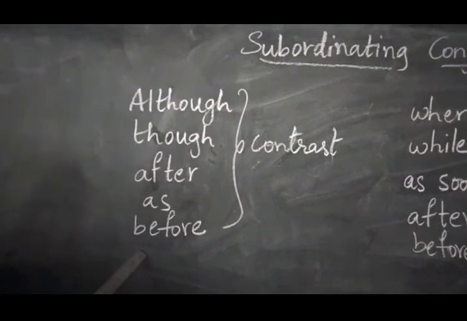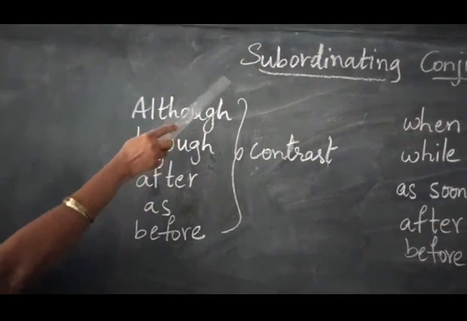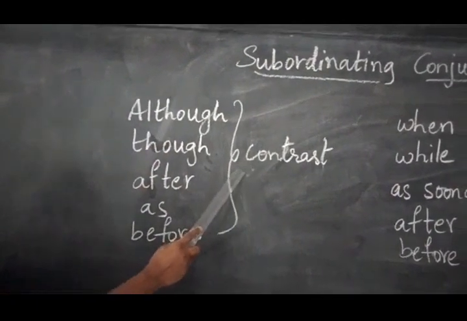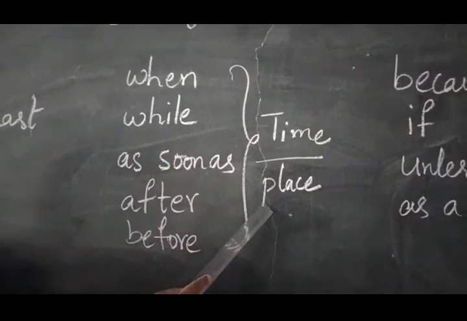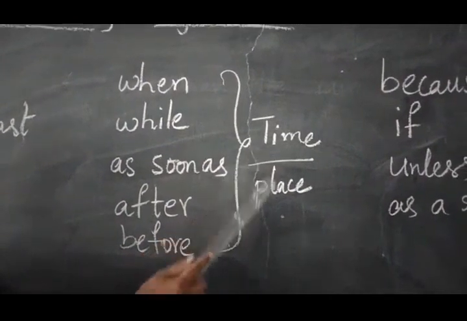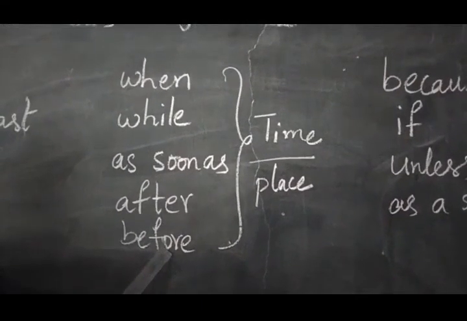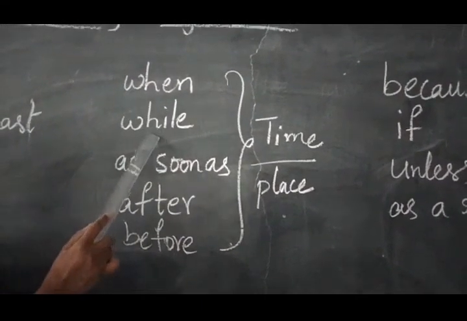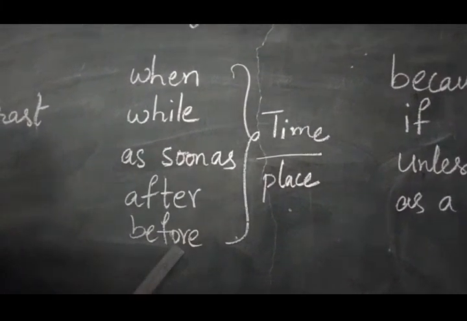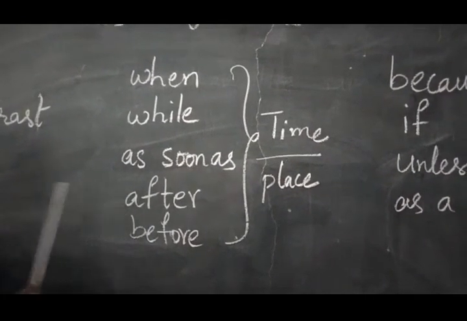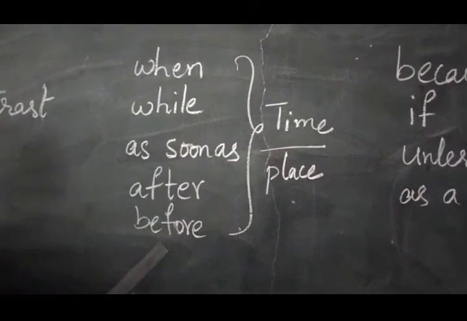When you read the sentences, then you will understand which type of subordinating conjunction can be used in place of contrast content. Okay. If the sentence is related to time or place, these are a few subordinating conjunctions used in that context. When, while, as soon as, after, before. After, before we can use in contrast also. When you are contrasting also, you can use after, before.